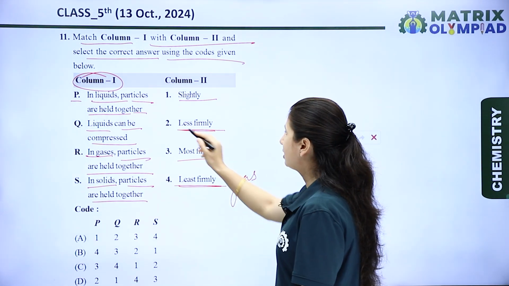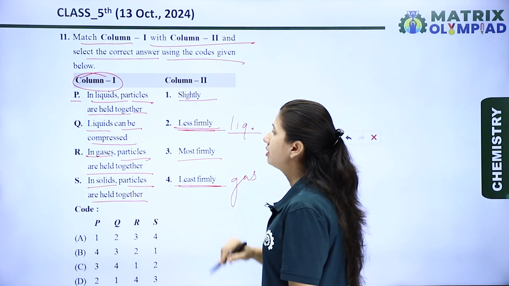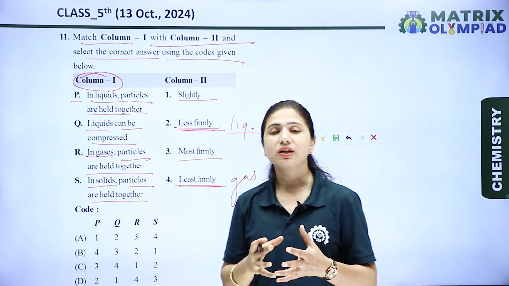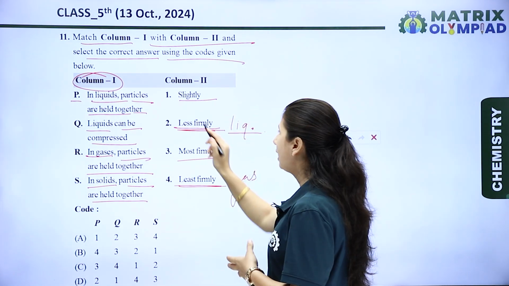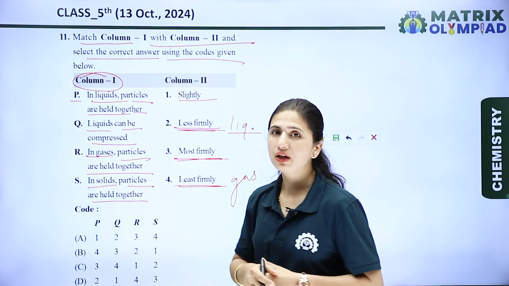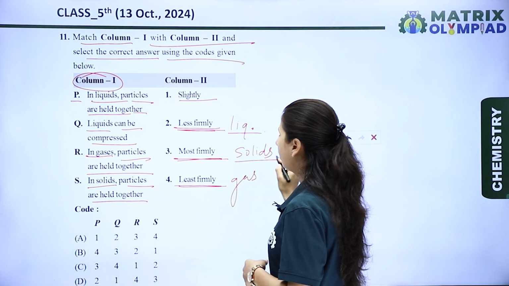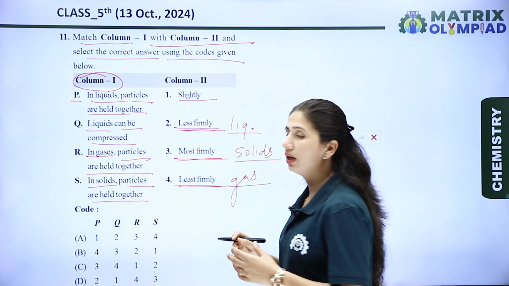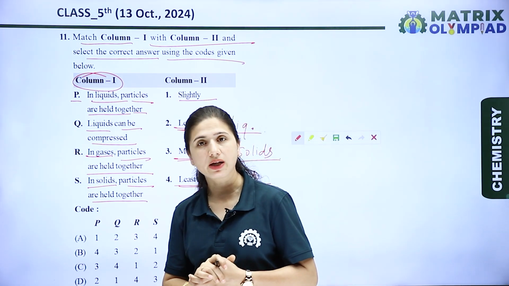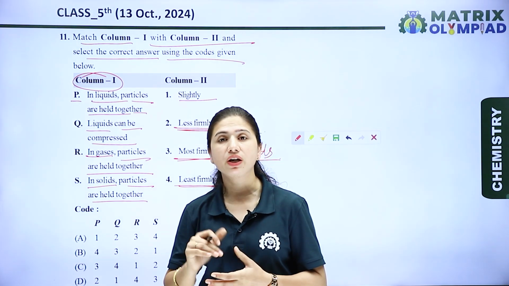Okay, so next is less firmly. In liquids, the particles are held together less firmly than in gas. Okay, and most firmly, so in solids, the particles are attracted by each other, the intermolecular spaces between the particles are very low and the intermolecular force of attraction is very high.